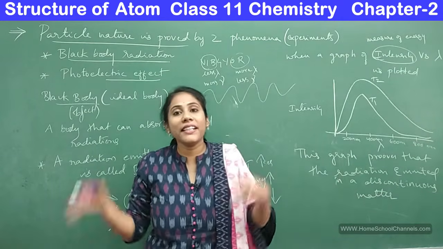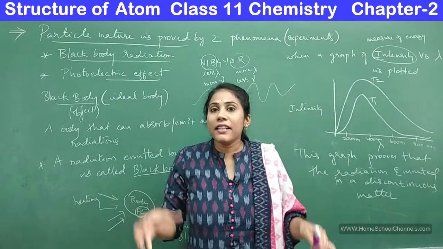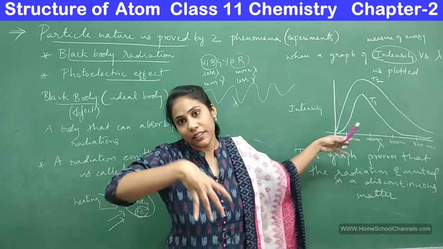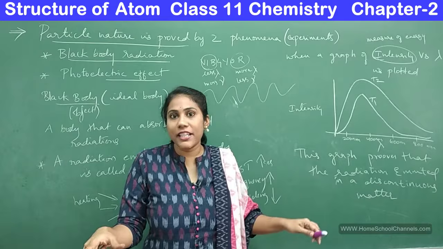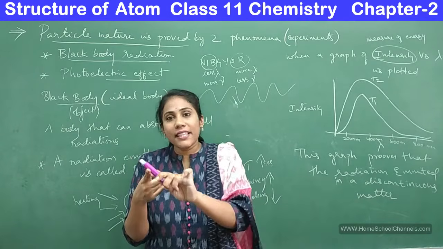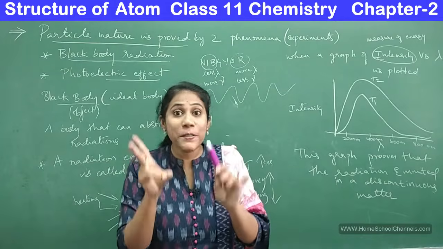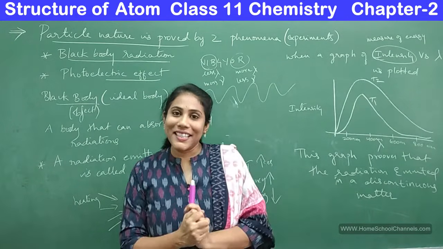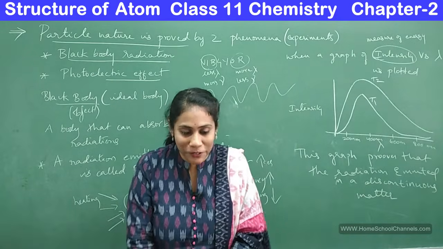It has definitely emitted in the form of particles, and those particles have energy, and only certain energies the radiations can have. That's what we call quantization. So both the quantization point and the discontinuous way of emission are proved by the experiments of black body radiation. Hope the concept is very clear for you.